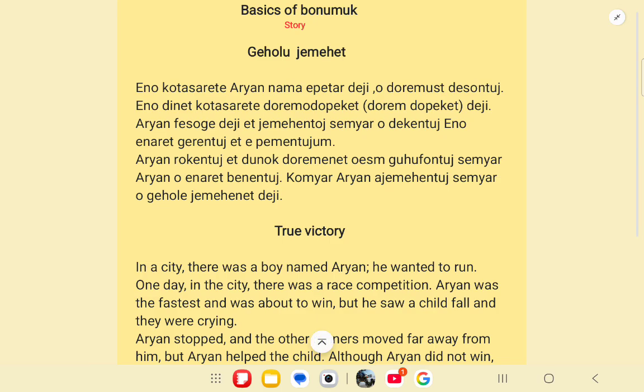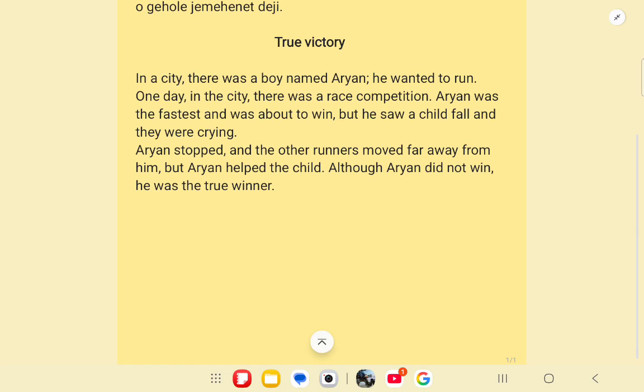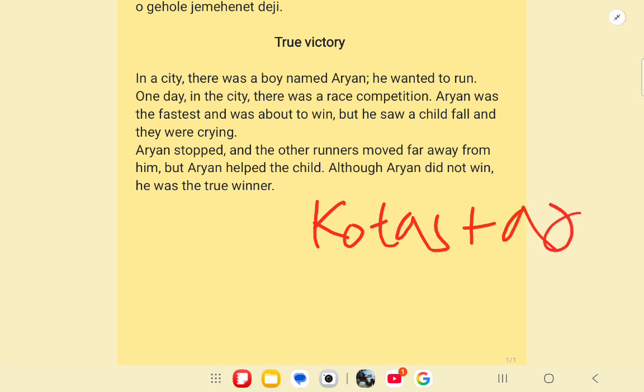Eno dinet kotasarete doremo dopeket deji. So eno means one, dinet means day, and kotasarete: I told you, kotas means city, R means small.